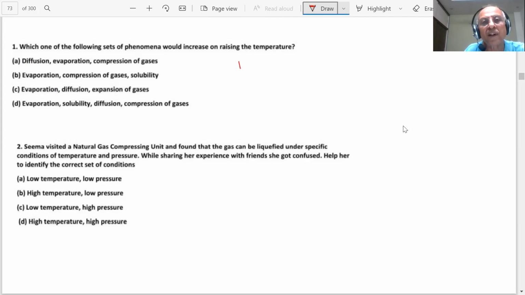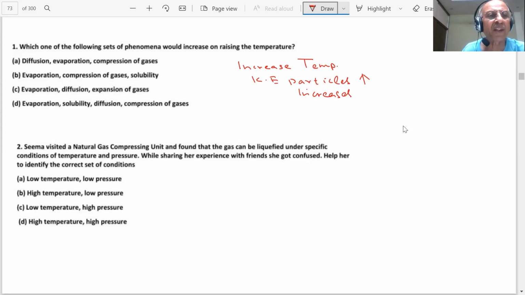When you increase the temperature, kinetic energy of particles increases. So evaporation will be more, diffusion will be more, and gas will expand because energy increases. C is the correct answer.